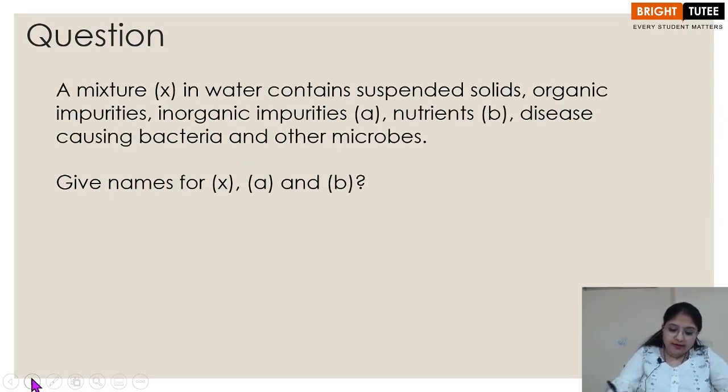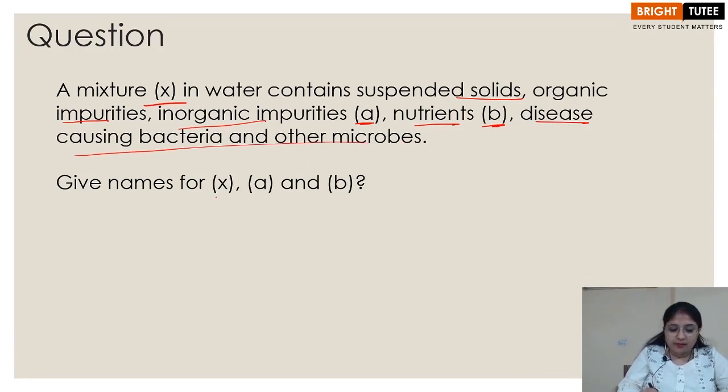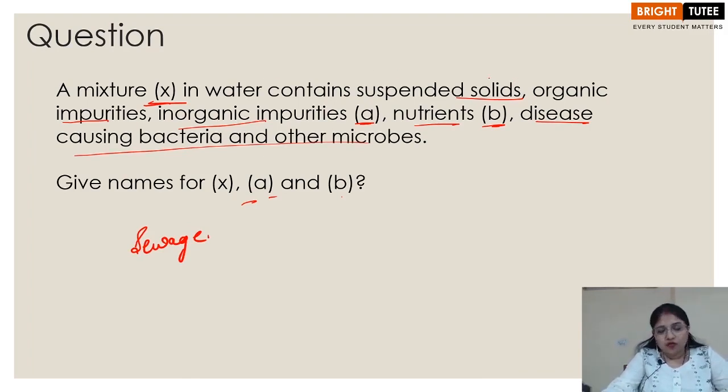A mixture X in water contains suspended solids, organic impurities, inorganic impurities A, nutrients B, disease causing bacteria and other microbes. What is X, A and B? So mixture X is the sewage that we are talking about. It is the water which contains suspended solids and all of these impurities. Right, so X is sewage.